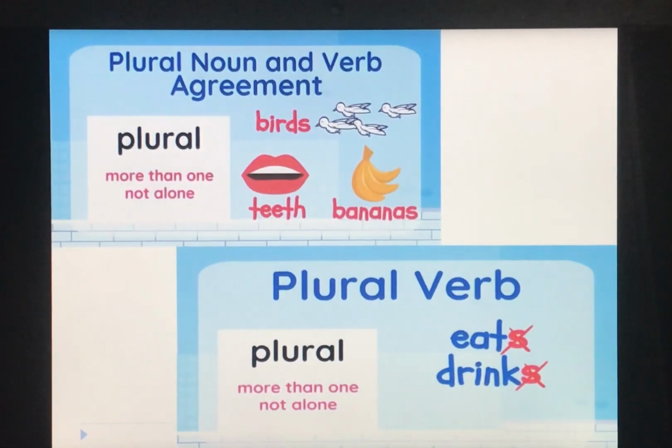So for a plural verb, we are talking about more than one. It is not alone, it is more than one. It does not end with S. Okay, clear? A singular verb ends with S and a plural verb does not end with S. So this is the first rule.